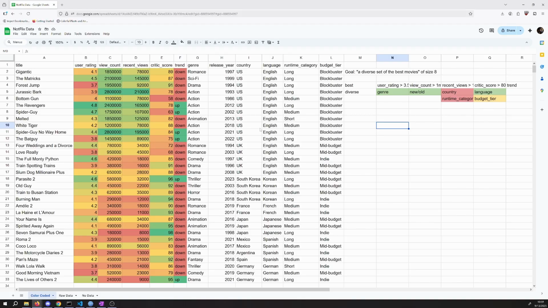If I looked at the data ahead of time, it might introduce bias into me. I might be like, I really like the full Monty Python. I want it to be on, so I need to figure out some way that I can manipulate my choices over here to put the full Monty on, right? We want to avoid that, especially when we're considering things like diversity and best. When we're thinking of what the best thing is, our subjective biases might come in. We don't want them to come in when we're trying to be objective.